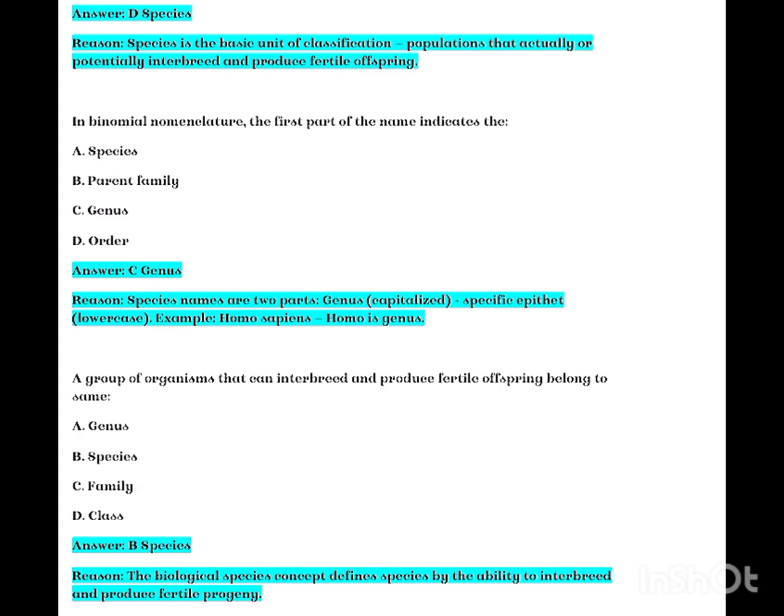A group of organisms that can interbreed and produce fertile offspring belong to the same A. Genus, B. Species, C. Family, D. Class. Answer B. Species. The biological species concept defines species by the ability to interbreed and produce fertile progeny.